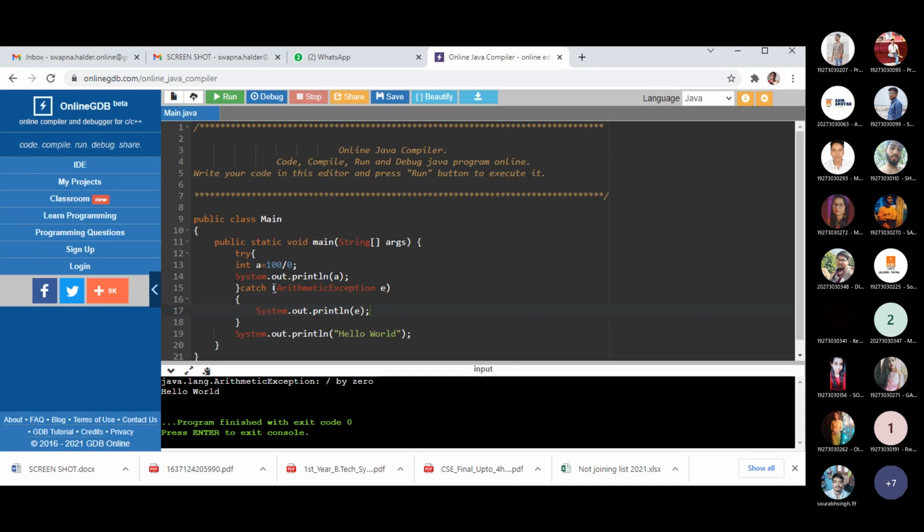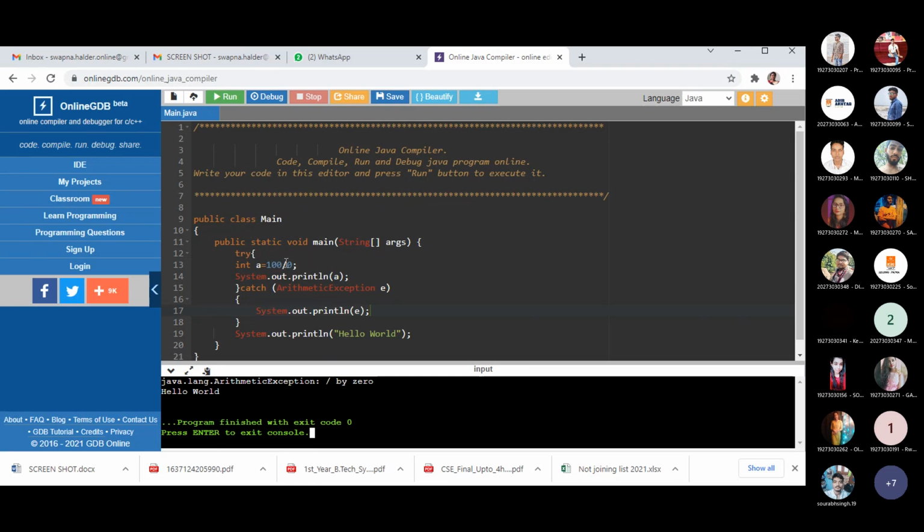Is it clear to all of you? Ma'am, if I put the hello world SOP in the try block, then it will not be executing. Because if you put this SOP in the try block, that means the scope of this statement or instruction is within this block. So after executing this statement, what is happening? The exception has already occurred, so the remaining section will not be executing.